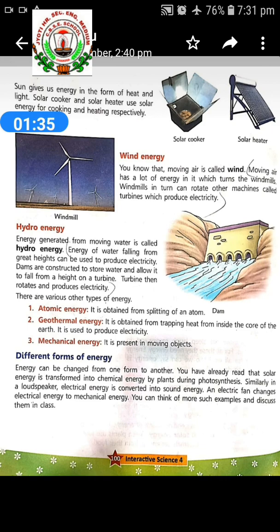Wind energy. You know that moving air is called wind. Moving air has a lot of energy in it, which turns the windmills. Windmills in turn can rotate other machines called turbines, which produce electricity.